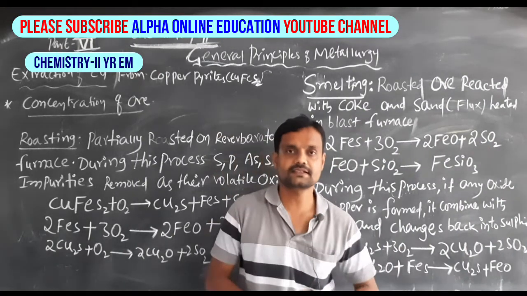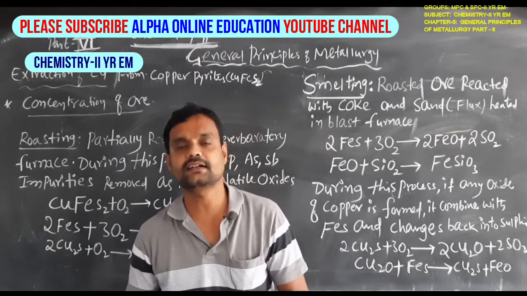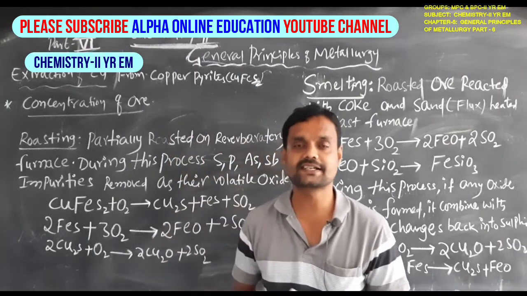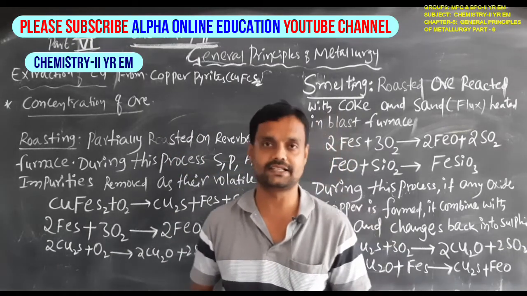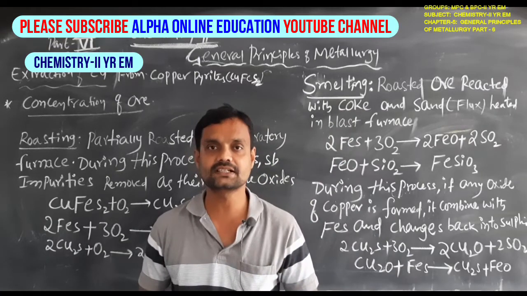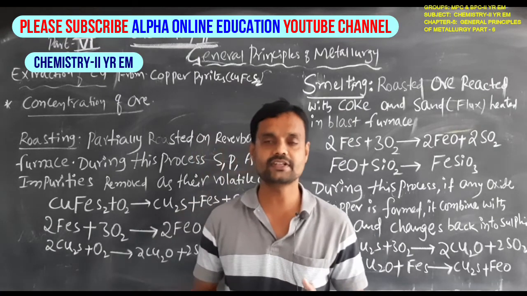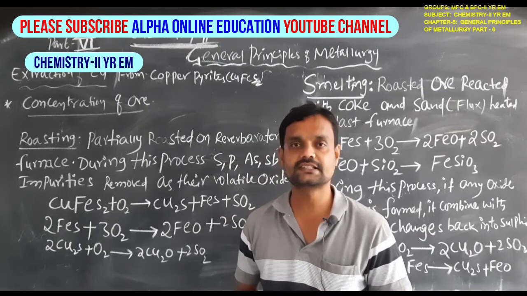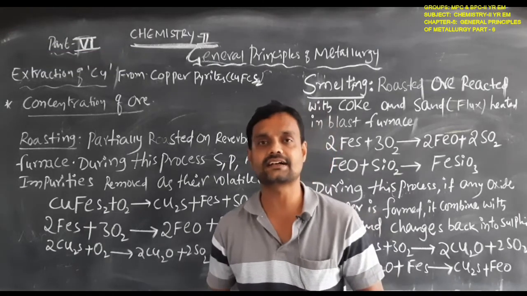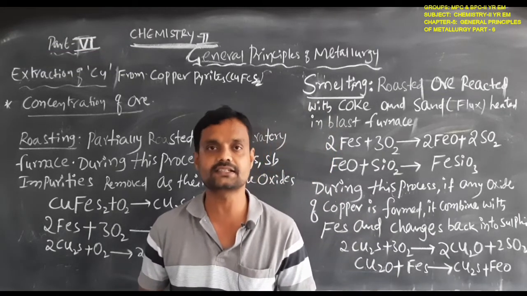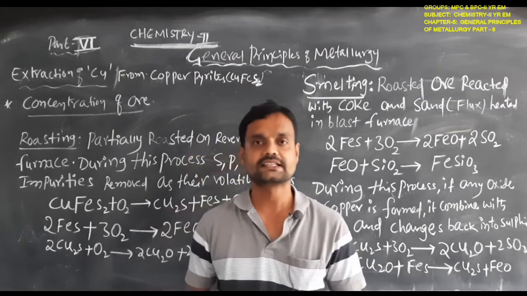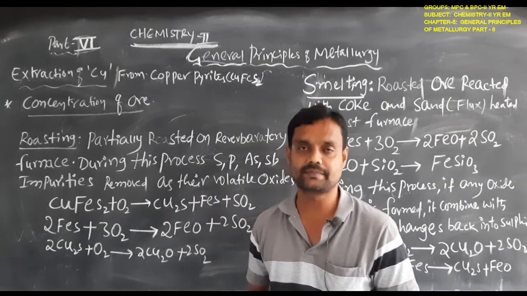In previous classes, we discussed the steps involved in the extraction of metals. First step is the crushing or grinding of the ore. Second step is increasing the concentration of the ore. Third step is the extraction of the metal.